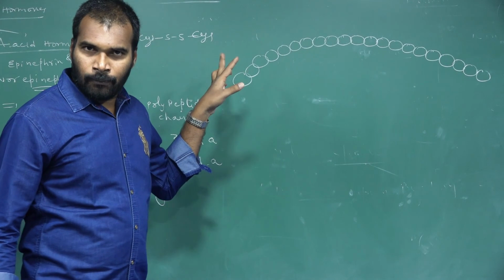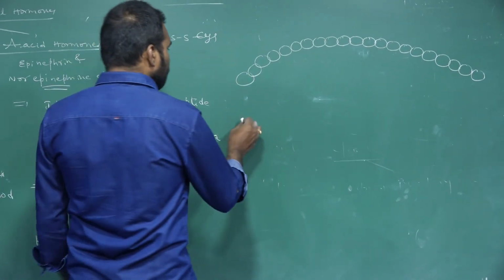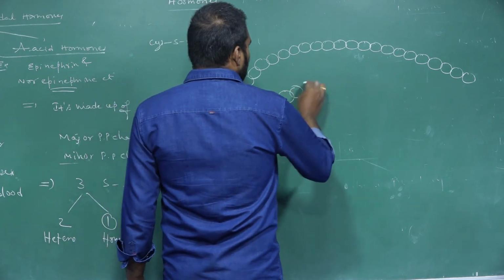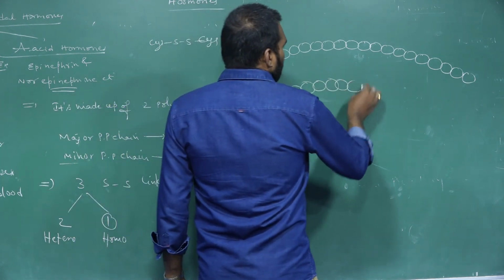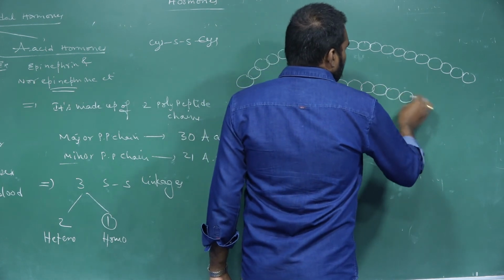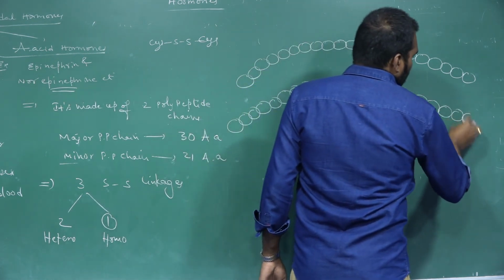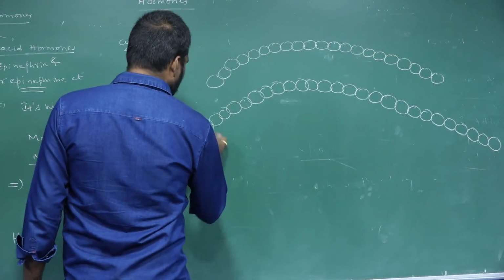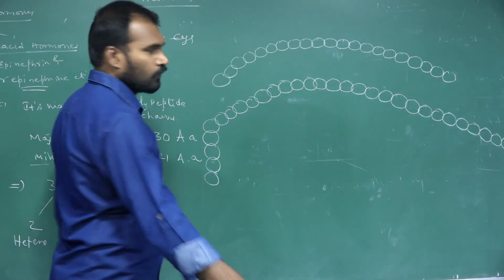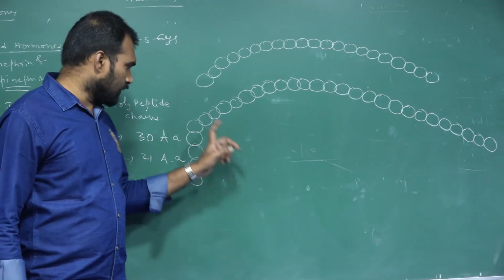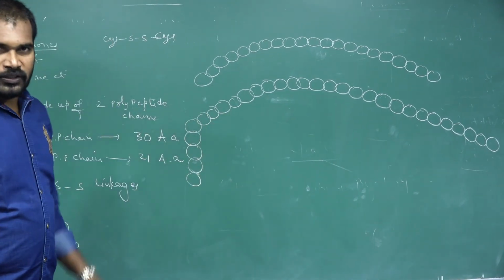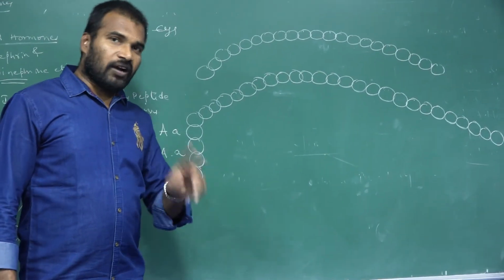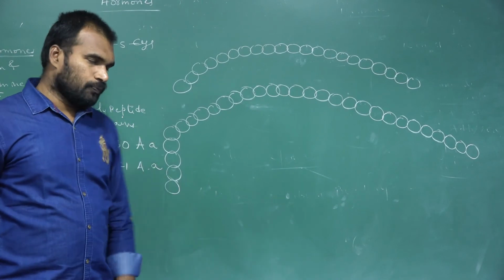That means it is the minor polypeptide chain. And this one has 30 amino acids, so it is the major polypeptide chain. So 3 SS linkages are present. I told you already, out of 3, 1 is homo, 2 are hetero.